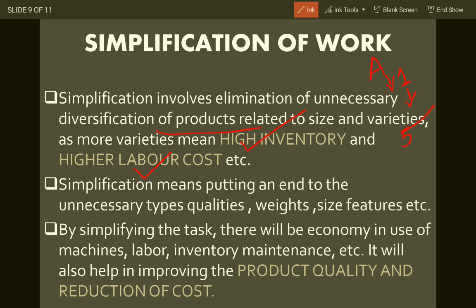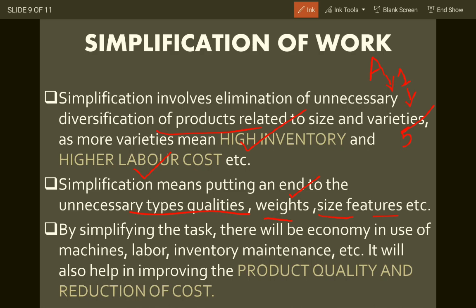So he said, let's just focus on one product, one variety, avoiding all diversification of the product. Simplification means putting an end to the unnecessary types, quality, weight, size, feature, etc. But nowadays it's not applicable. Every company is going on diversification. Every company is bringing the product in different sizes, varieties, features, and packaging. Everything they are diversifying to attract more and more consumers, and to capture the market, not only national, but international.